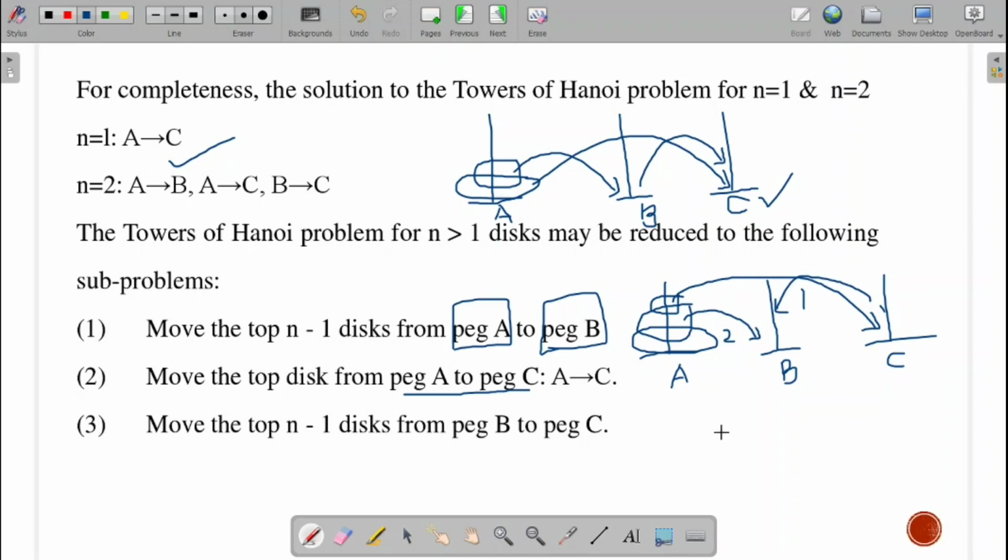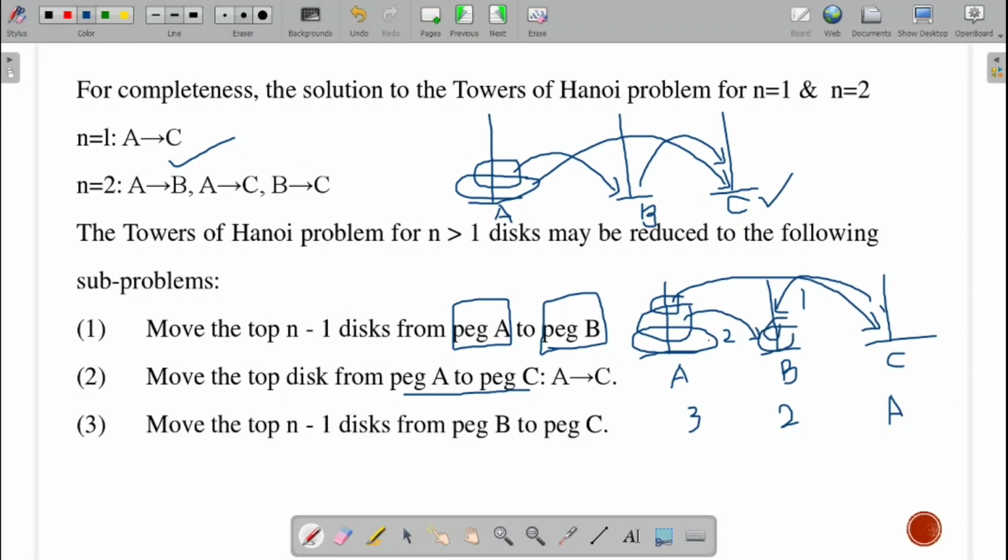So now if you observe, out of these three disks, I moved two disks to B using C as the auxiliary or temporary point. I hope it is clear. Then once I make that move, two disks are over here.